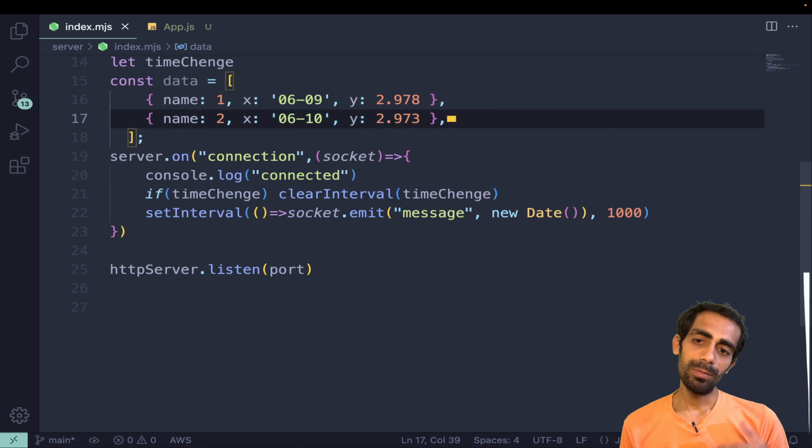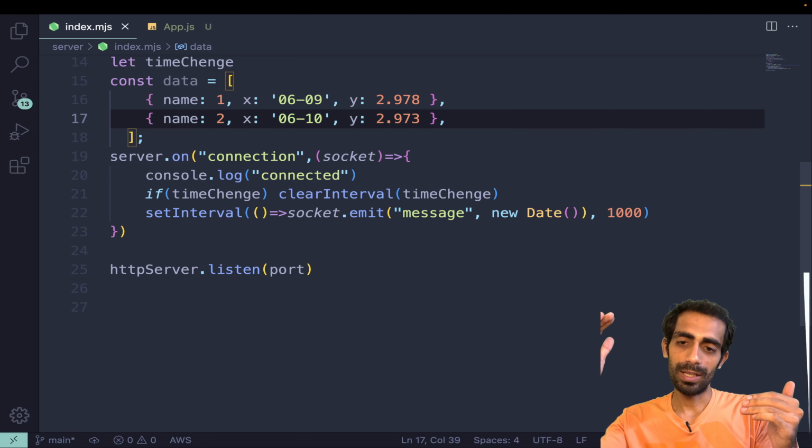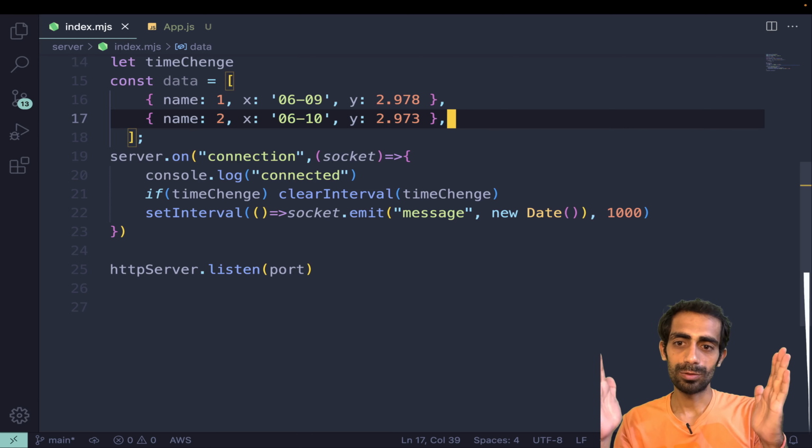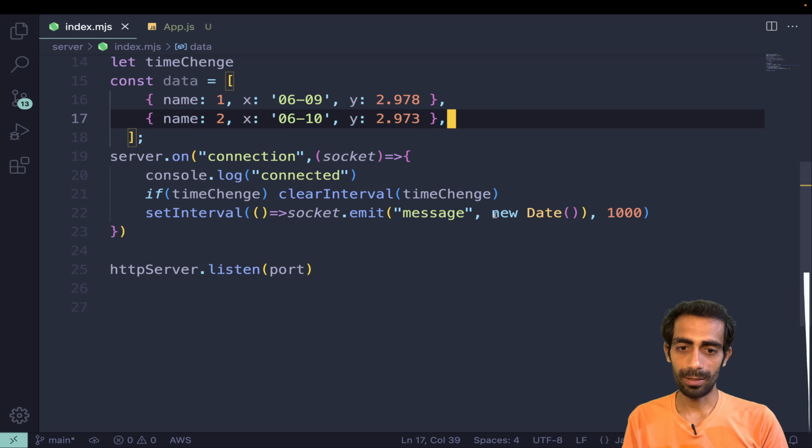Now every time a new point comes into the picture, it will be pushed to the array. And we can choose the length, 5 points or 10 points or whatever it may be, and the last one will be popped every time. That's what we need to take care about.